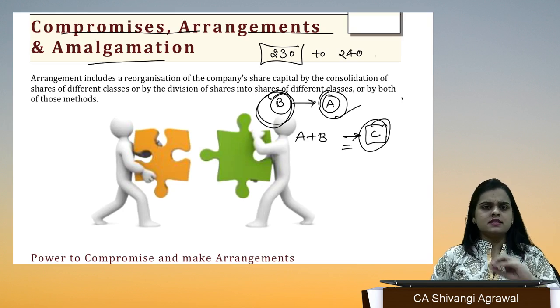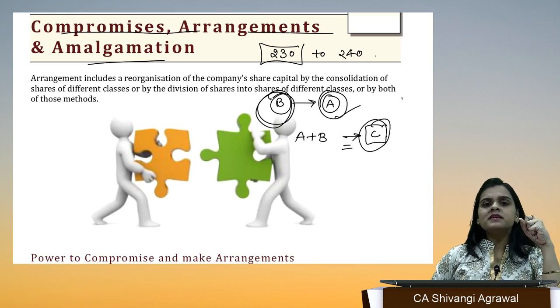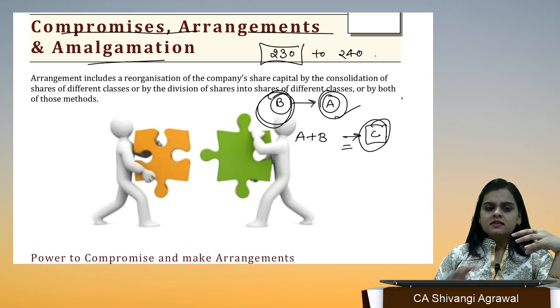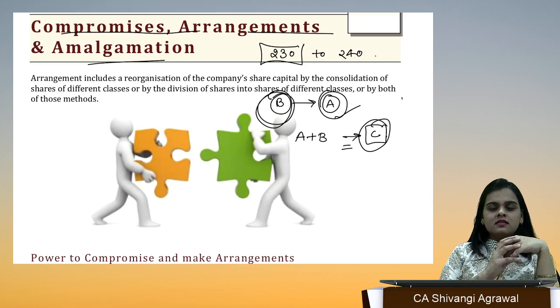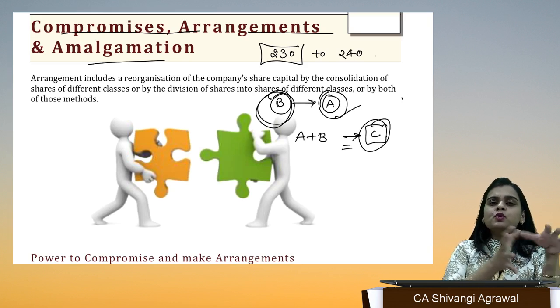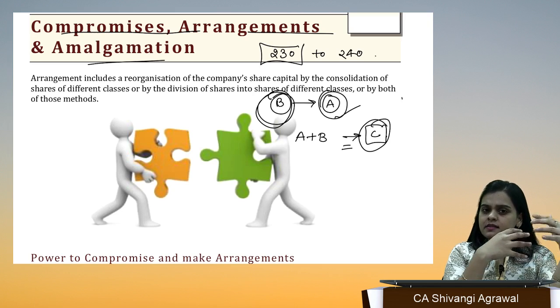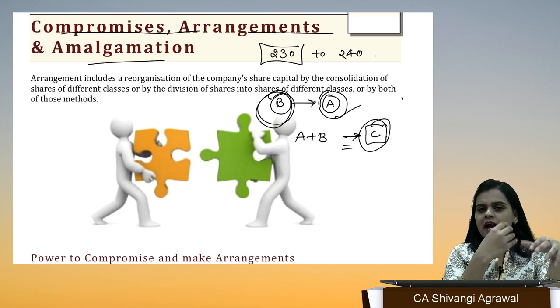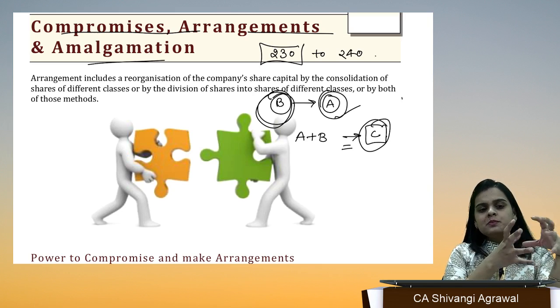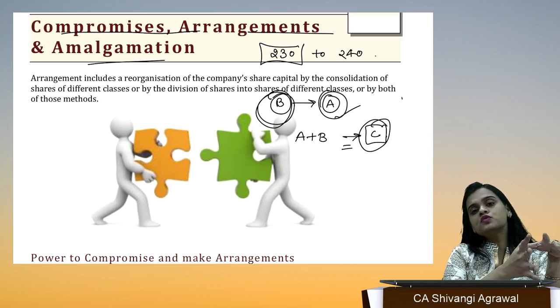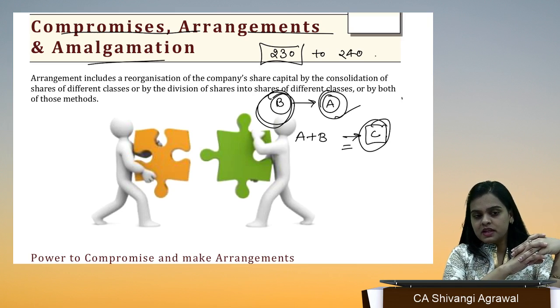As of now, it doesn't matter to us. So compromise or arrangement is kind of the same thing, where the terms are being altered for the mutual benefit. The terms of any contract, any arrangement between some companies, are being altered, created, changed for the mutual benefit of both the companies.